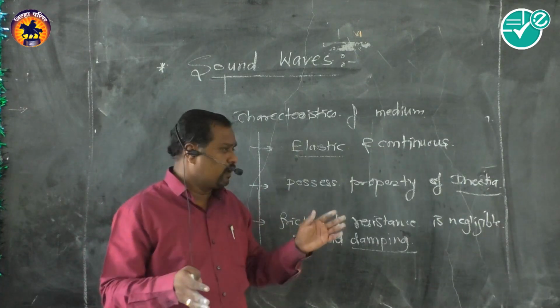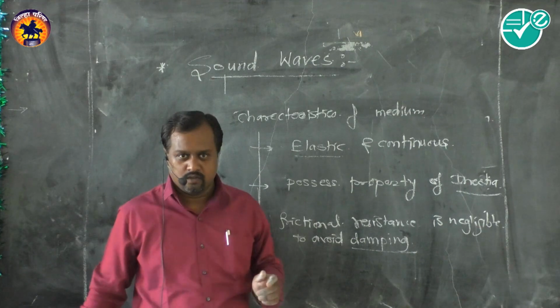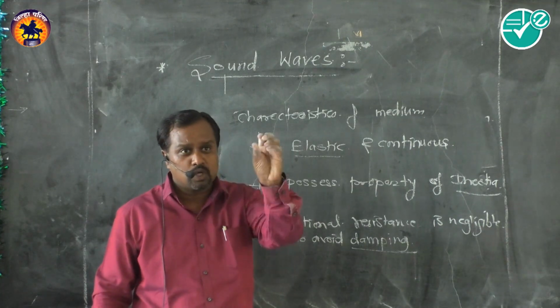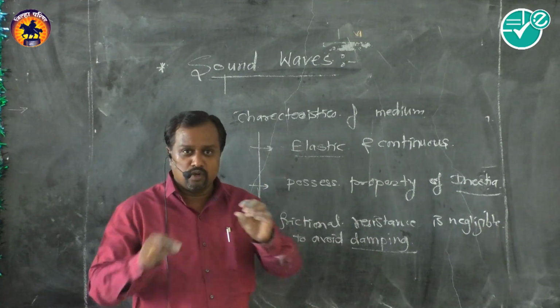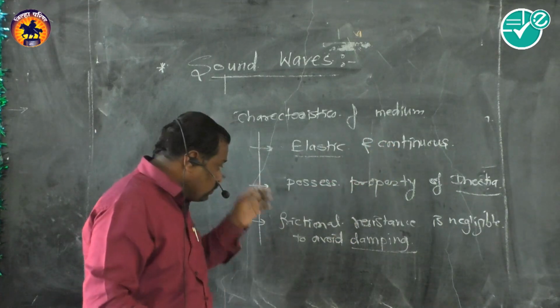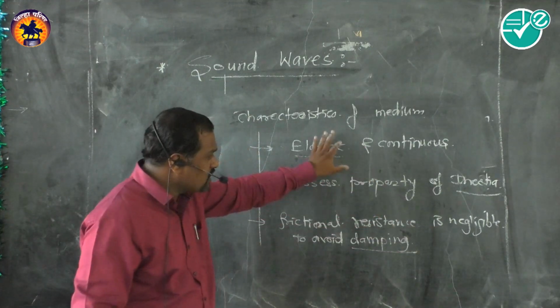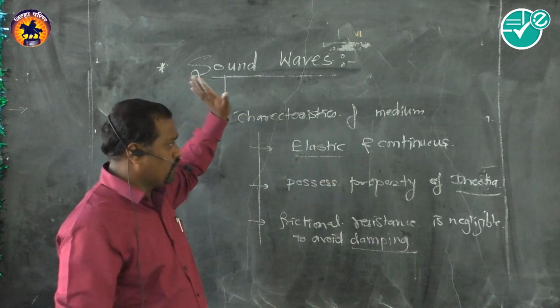The basic example is cable communication in our city. Smaller routers are there. What are they actually doing? They give a boost or strength to the signal, which becomes weak after some distance. That's why, to avoid damping, frictional resistance should be negligible. These are basically the three properties of the medium.